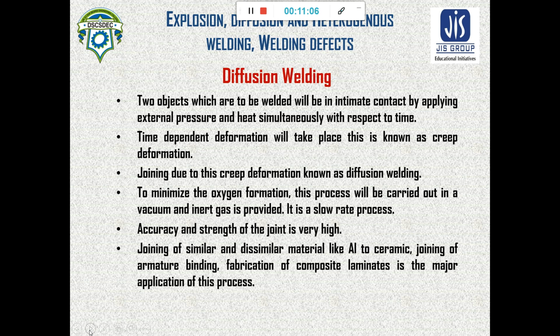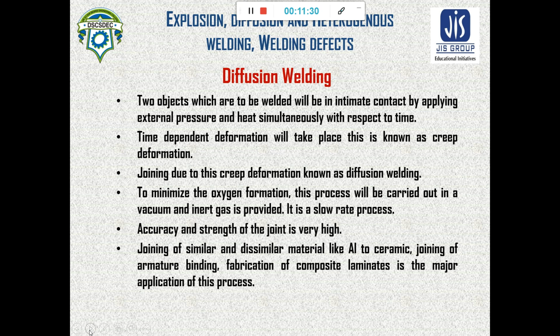This process is known as diffusion welding. To minimize oxide formation, the process is carried out in a vacuum or in an inert gas atmosphere. It is a very slow process, but the accuracy and the strength of the joint are very high.